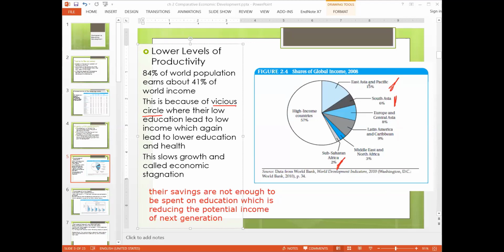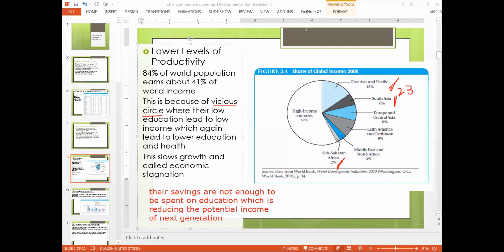So if you add their share, that is 6 plus 8 plus 15, that is 23. So the major portion of the world population, more than half of the world, is only earning 23% of the income. So why is it earning less than its population share?